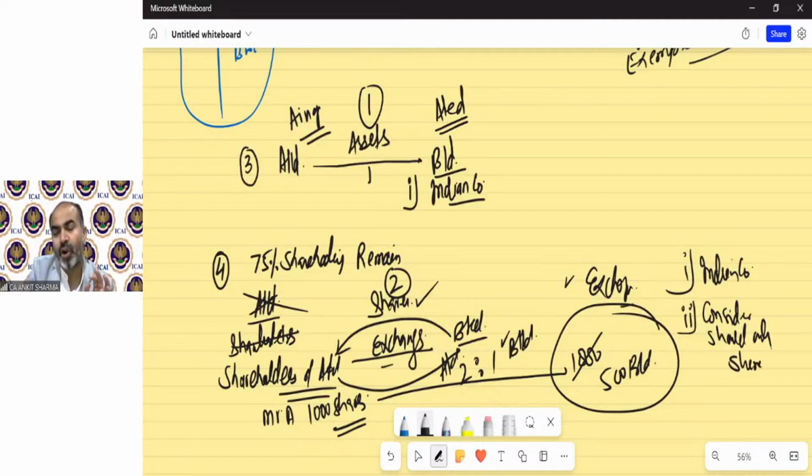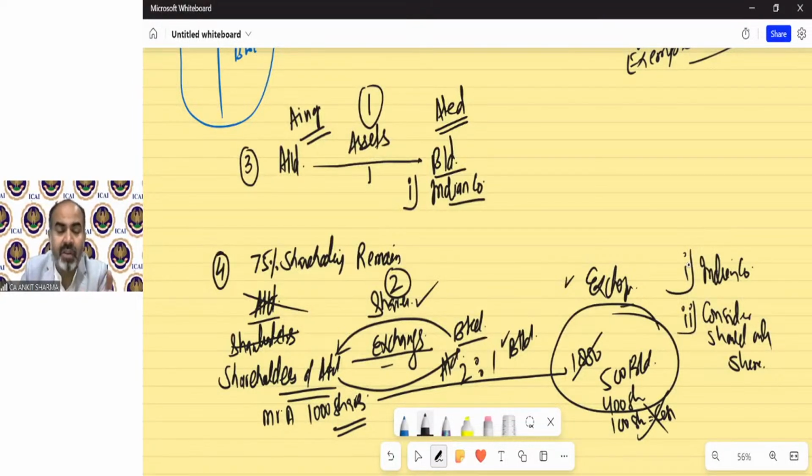That means you cannot pay cash or any other mode. You have to, in exchange, just give shares of B Limited. If B Limited says that we will give 400 shares of B Limited and for the balance 400 shares, we will pay cash, so that is not going to be exempted. That is going to be taxable.